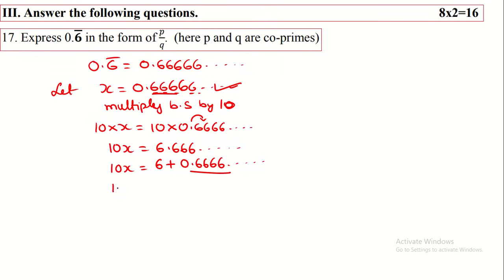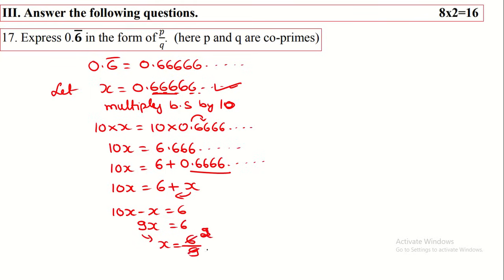So therefore you put the value of this 0.66 as x. Therefore in the place of 0.66 we have to write x. Then we have to transfer this x to the left hand side. That means 10x minus x is equal to 6. This becomes 10x minus x, we have to subtract this, that becomes 9x. Then we have to transfer this 9 to the right hand side, that is x is equal to 6 divided by 9.